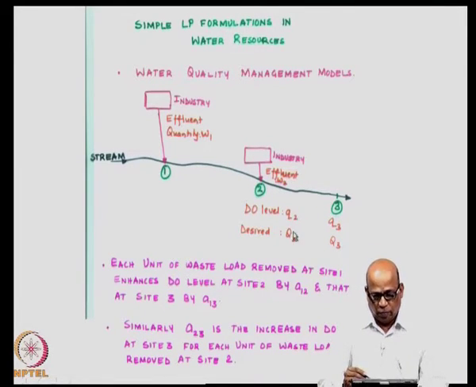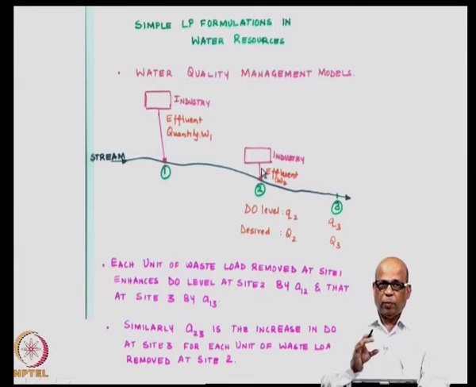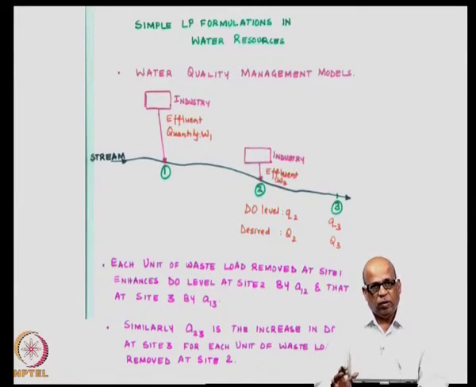So, from small q2 we want to enhance it to at least capital Q2 at location 2, and from small q3 we want to achieve a desired level of capital Q3 at site 3 by providing the treatments at industry 1 and industry 2, but with a minimum sum of the treatment, or minimum cost of the total treatment. So, this is the problem. Let us look at the conditions that we want to put first.